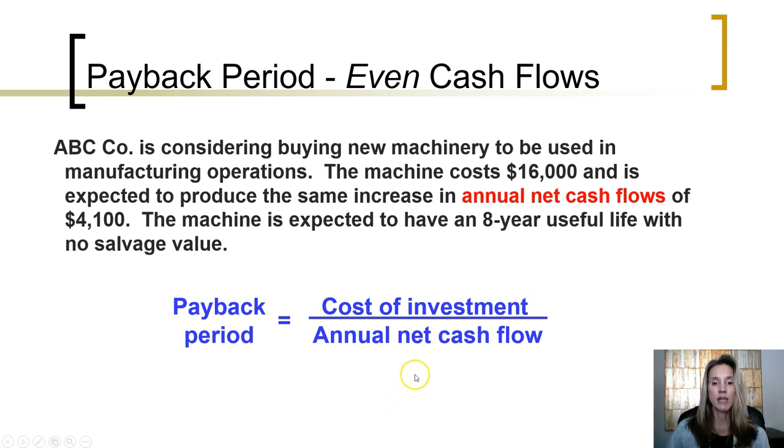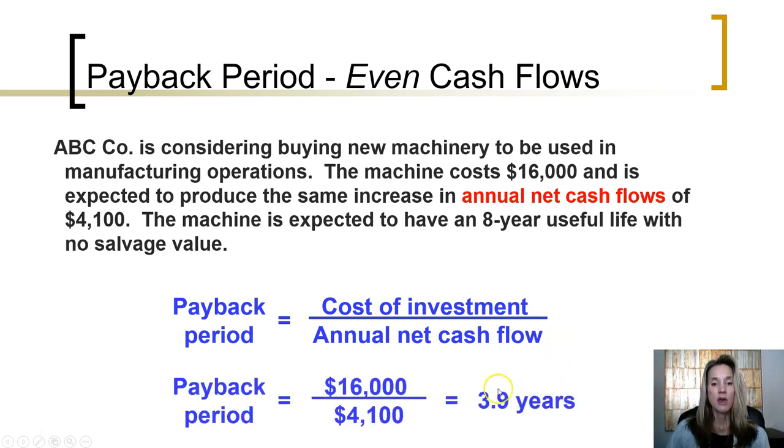So recall, the formula is to take the cost of the investment and divide by the annual net cash flow. $16,000 initial investment divided by a $4,100 annual net cash flow, payback period is expected to be 3.9 years. When comparing the expected payback period to the useful life of the asset, we can see that it's expected to pay itself off roughly halfway through the asset's life, or roughly at the 4-year mark out of an 8-year useful life.